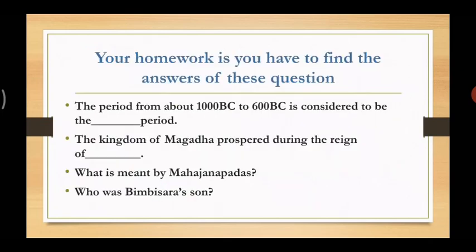Let's move forward. That's your homework. The first question: the period from about 1000 BC to 600 BC is considered to be the dash period. Next: the kingdom of Magadha prospered during the reign of dash. Next: what is meant by Mahajanapadas? And the last question: who was Bimbisara's son?